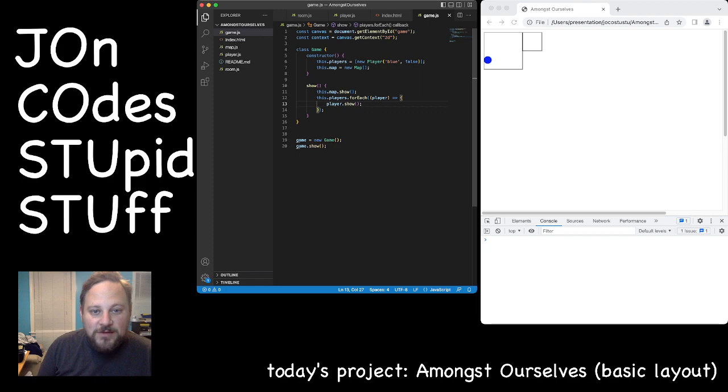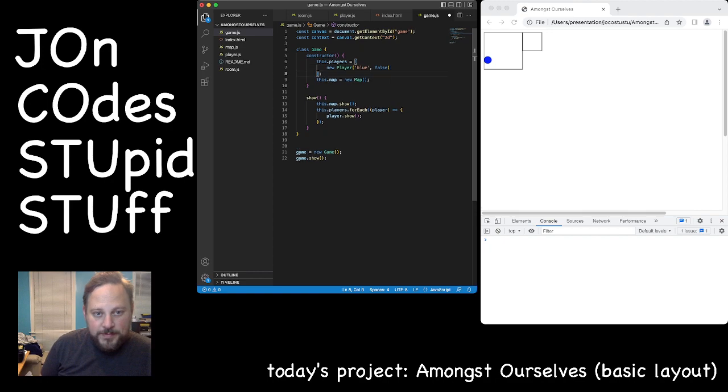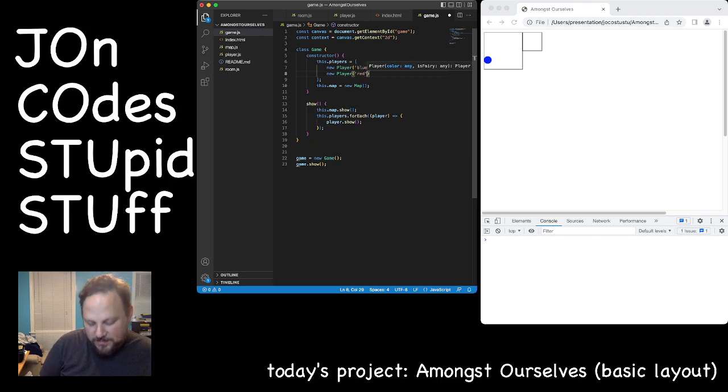So we need a way to update the players. So for now, we're going to add 2 players to the map. We're going to make this one red. And for now, we will make them the fairy. Great. Okay.